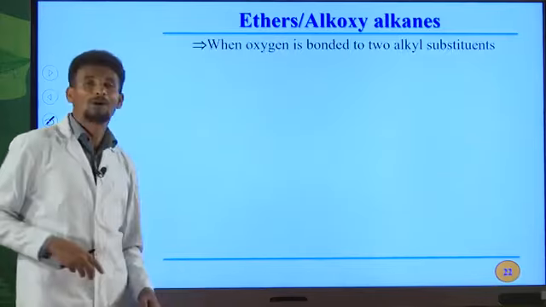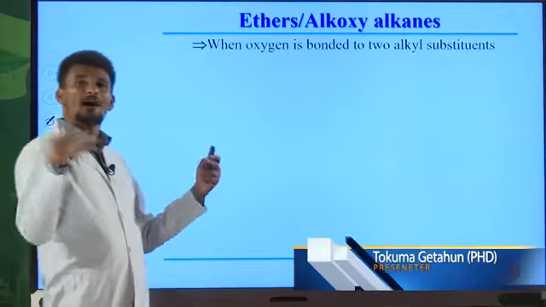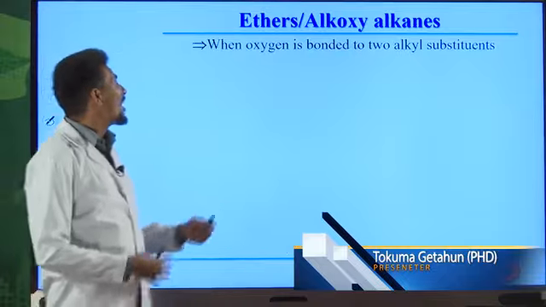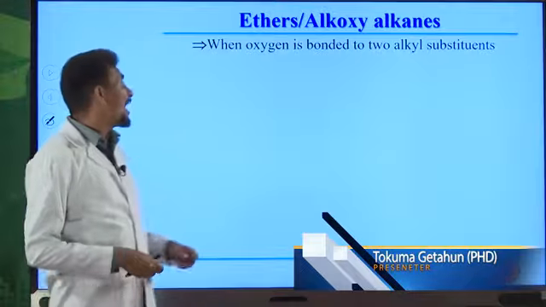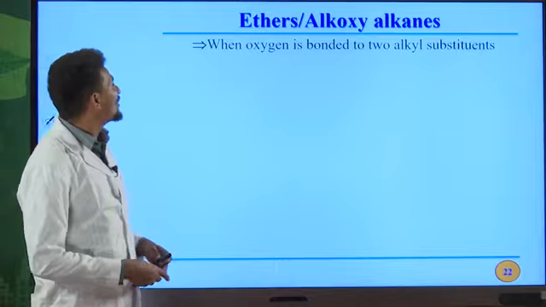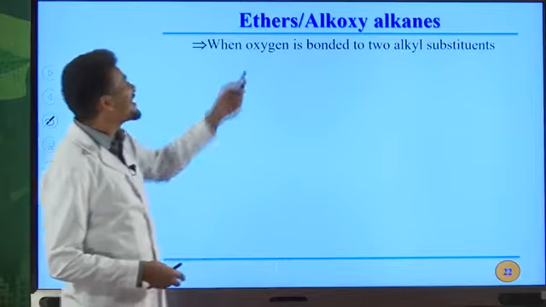So this is all about alcohols. You can read how to prepare alcohols and the physical properties, chemical properties, and the uses of important alcohols from different materials. Okay, the second important oxygen containing compound of hydrocarbon is ethers.